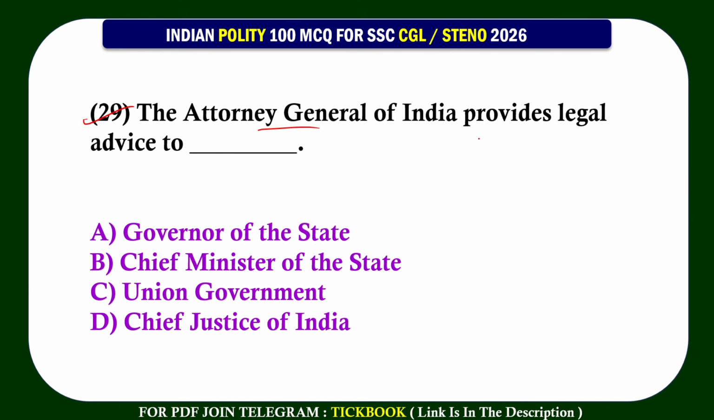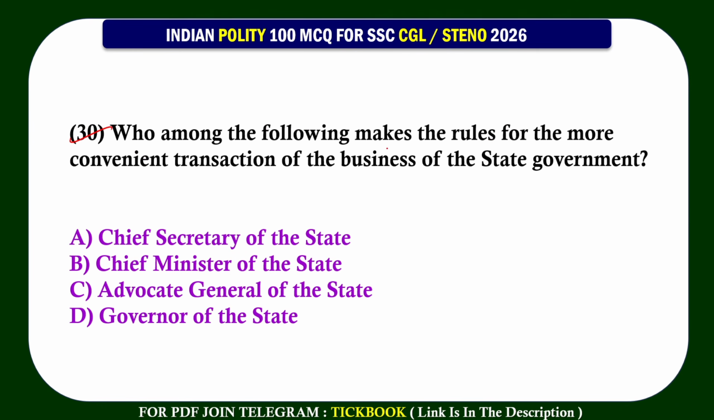29. The Attorney General of India provides legal advice to? Option number C, Union Government. 30. Who among the following makes the rules for the more convenient transaction of the business of the state government?